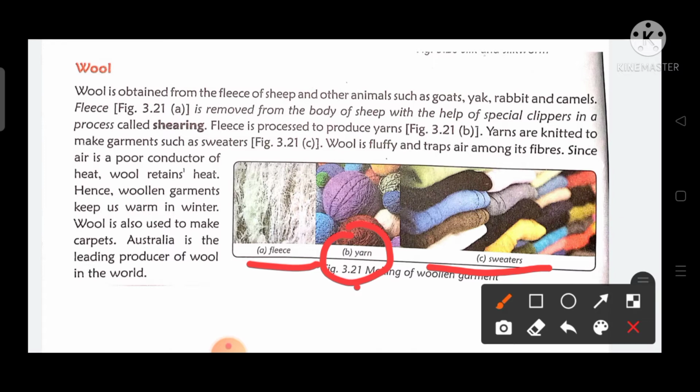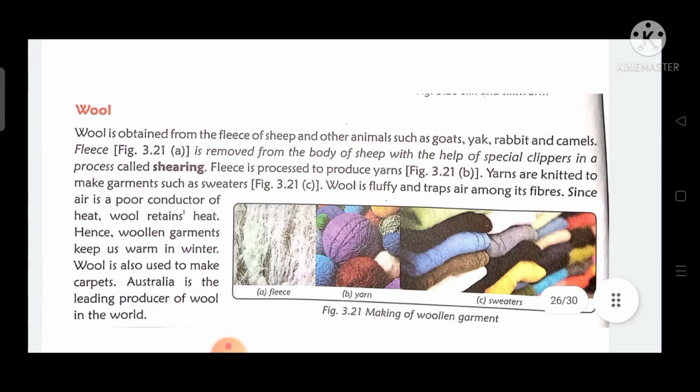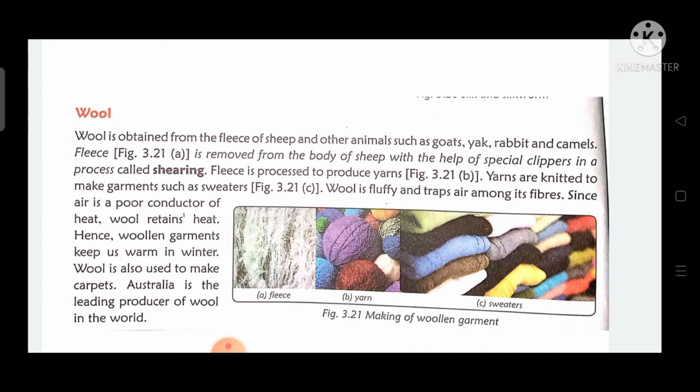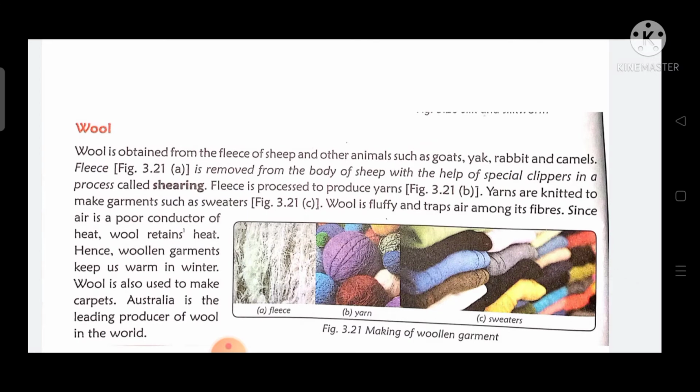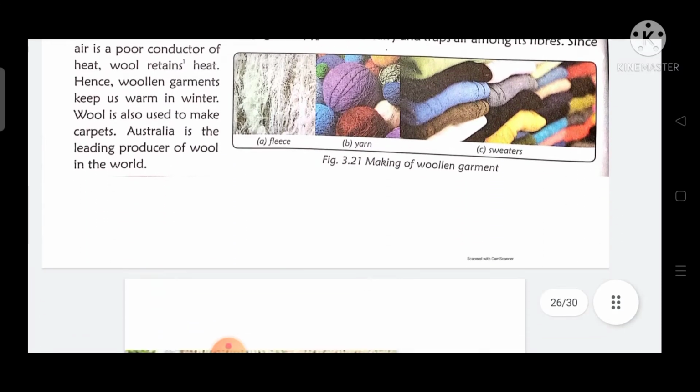Wool is also used to make carpets. Australia is the leading producer of wool in the world. So which country is the leading producer? Yes, Australia. So you have learned how from the fleece of the animal we are making sweaters. In this way we obtain natural fibers, the fibers are processed, and then the fabrics are made.